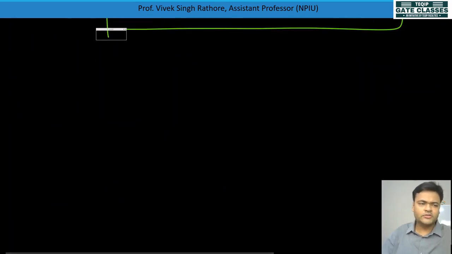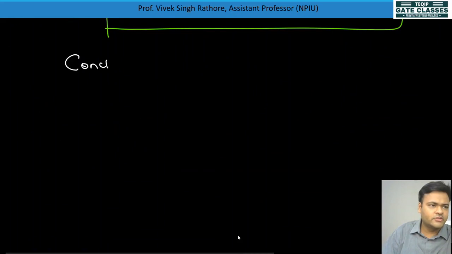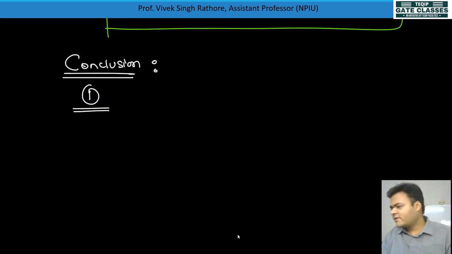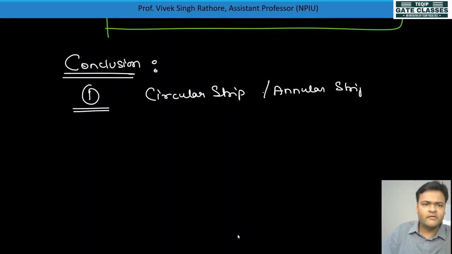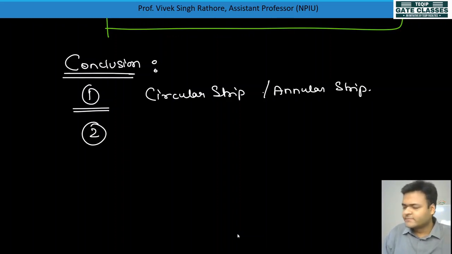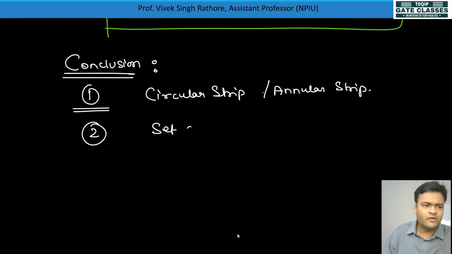So some final conclusions I can tell you for z plane. First of all, the conclusion is vertical lines of the S plane are transferred to circular lines in the Z plane. So in Z plane there will be circular lines or circular strip, you can say annular strip. In Z plane, how will we represent the ROC? With a circular strip. Okay, there will be a set of concentric circles.